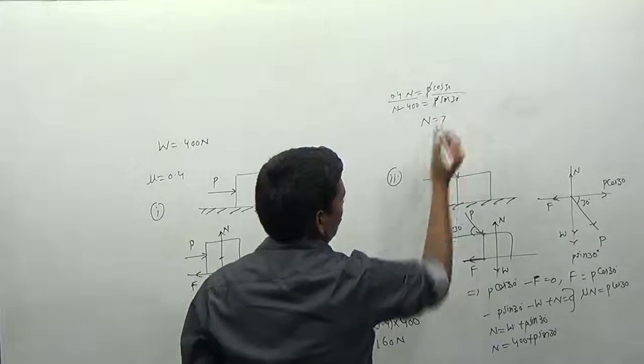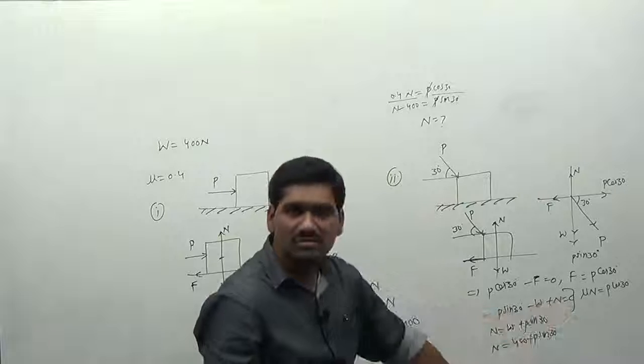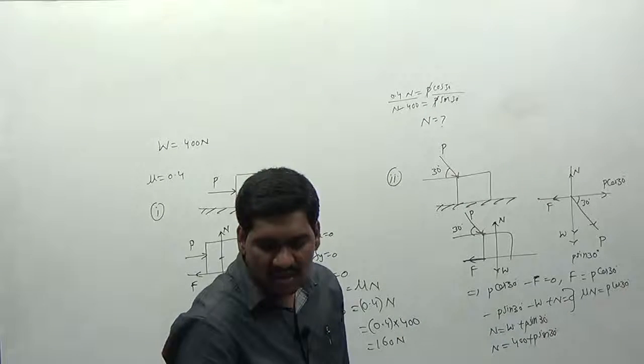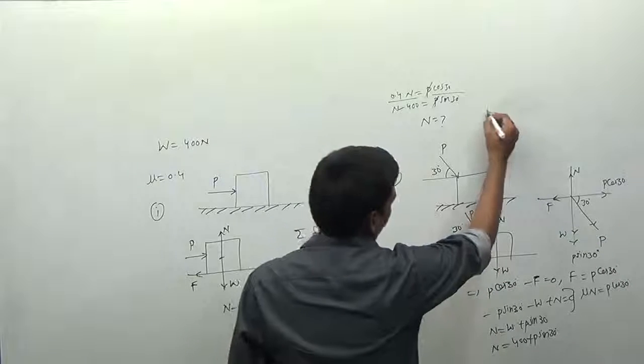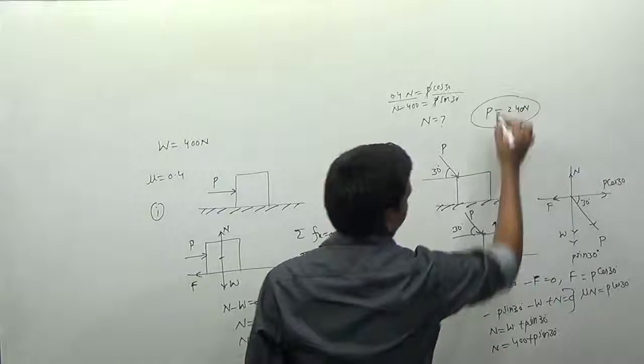So you can determine the value of N. After getting the value of N, substitute it in any one of the equations, and you can determine the value of P. If you do that, the value of P is equal to 240 newtons.